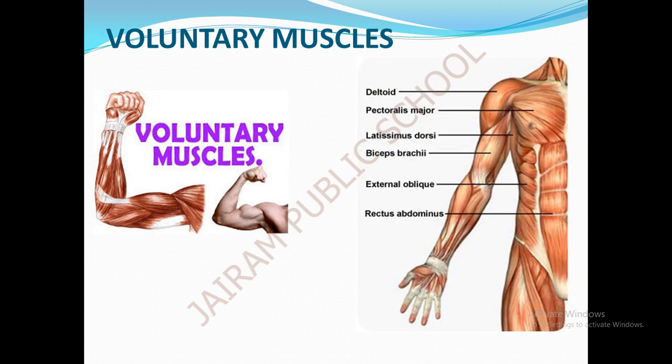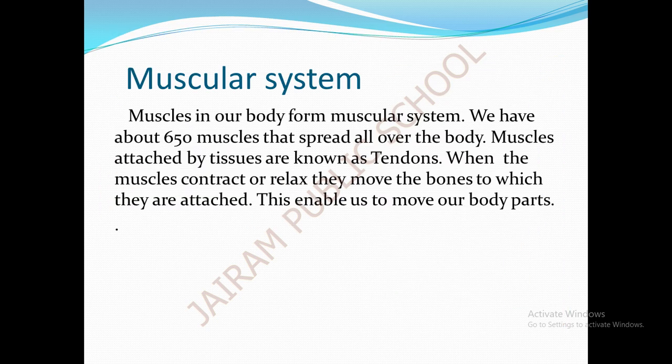Let me explain the muscles and its types once again. The muscles in our body form the muscular system. We have around 650 muscles that spread all over the body. The muscles are attached to our bones by a tissue which is known as tendons. When the muscles contract or relax, they move the bones to which they are attached. This enables us to move our body parts. We use our muscles even for the tiniest task.